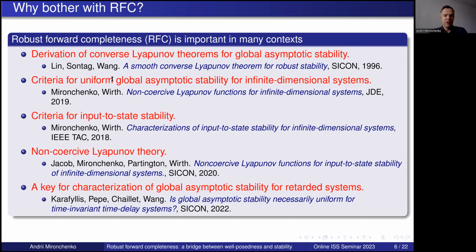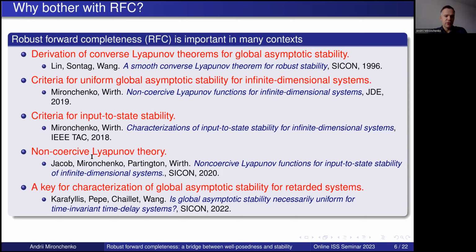Also, it is important for getting criteria for uniform global asymptotic stability for infinite dimensional systems. Finally, related properties such as boundedness of reachability sets is essential in characterizing input-to-state stability for infinite dimensional systems.